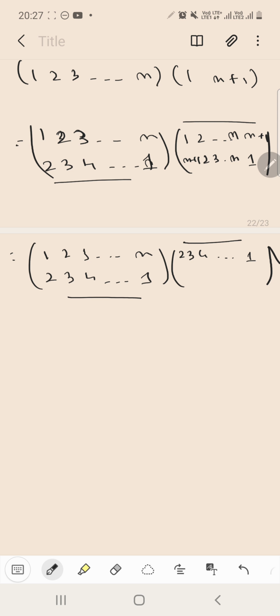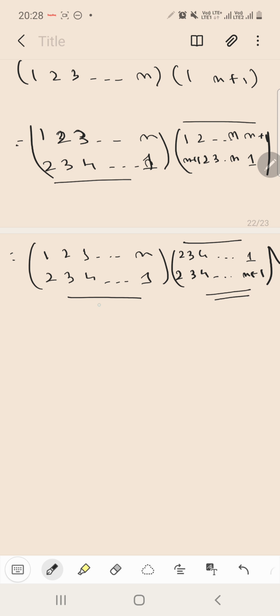Now basically when we are doing the product of n plus 1, there can be one question which will be arising in your mind, that n plus 1 and n do not have the same number of elements. So now here we will be applying a little bit of trick. Now what is that particular trick? Let's see. Here we have 2 3 4 up till 1. Now that part is pretty clear, and below 2 is replaced by 2, 3 by 3, 4 by 4, 1 is replaced by n plus 1, but this has a higher degree.